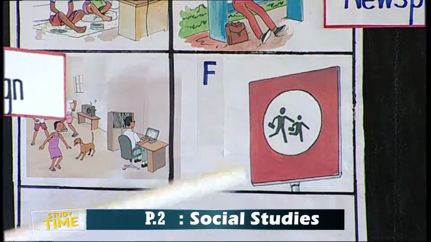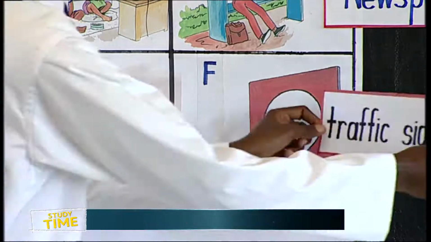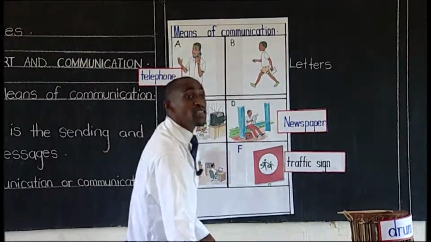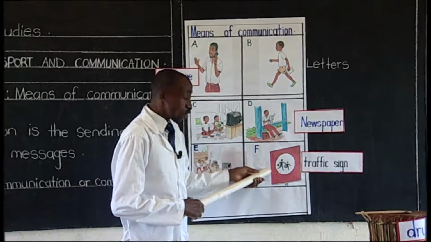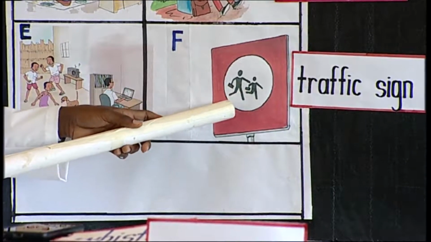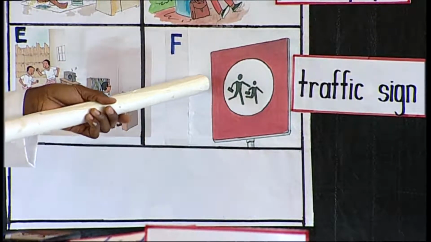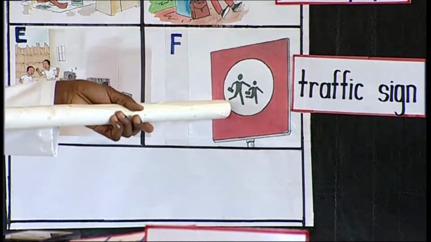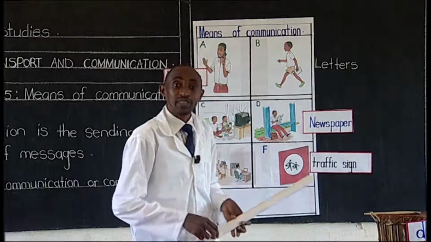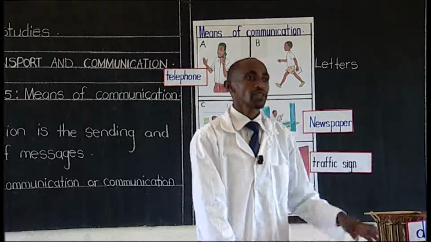When you see that, you'll quickly know that they are children and they are going to school, because they have their bags. You will quickly know, these ones are going to school, or maybe they want to cross the road. Then they cross the road. Nobody will tell them, okay, cross the road, don't go to school.